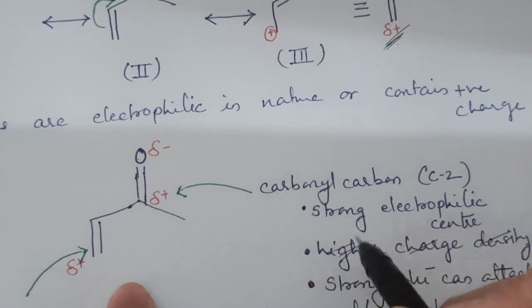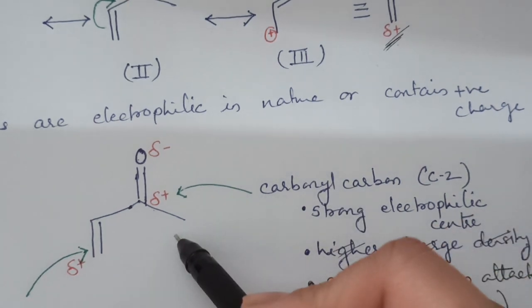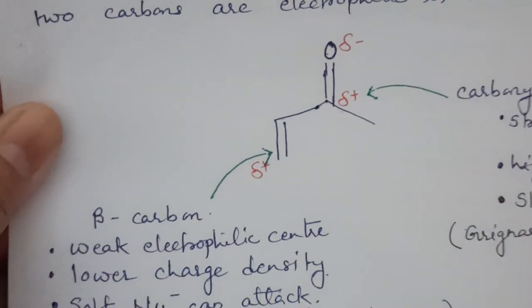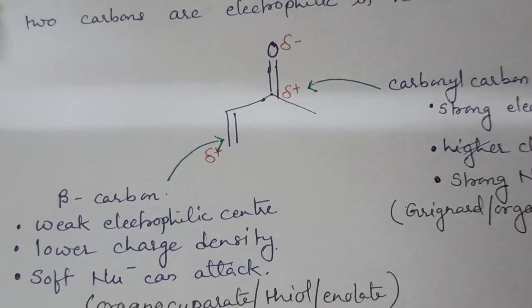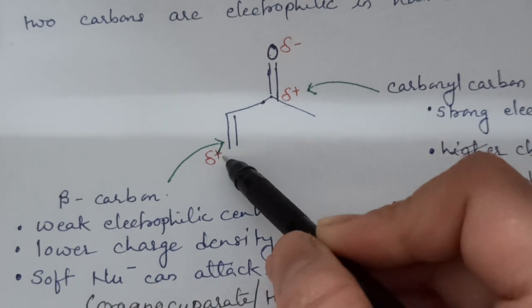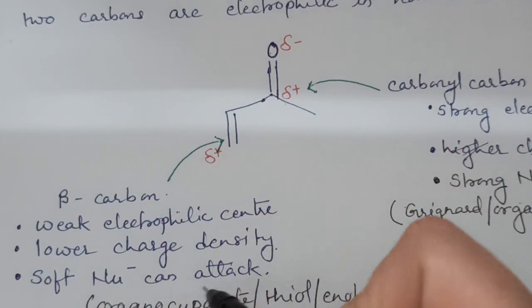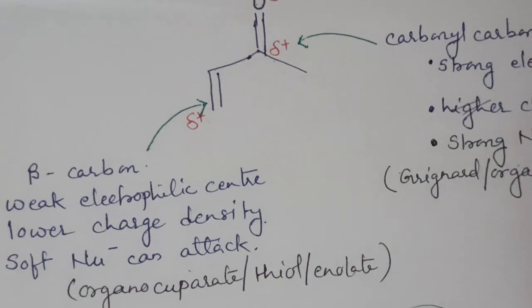At a strong electrophilic center, a strong nucleophile can attack, and we know that Gilman reagent is a weak nucleophile. At the beta position, this positive charge or electrophilic center is weak, and a soft nucleophile can attack the beta position.